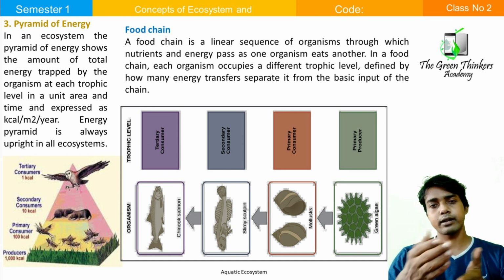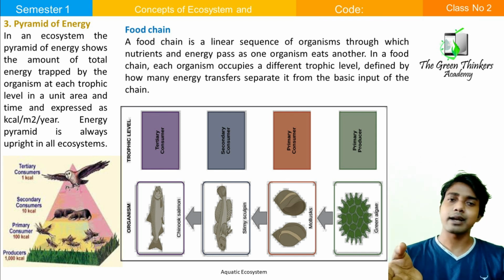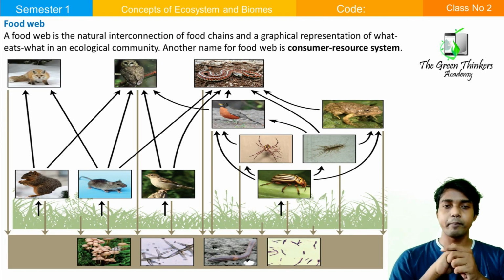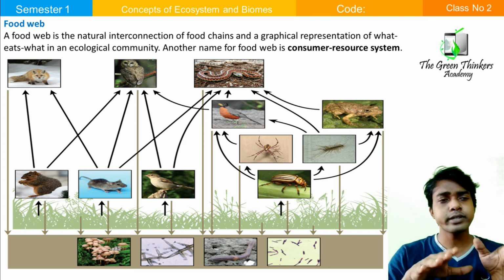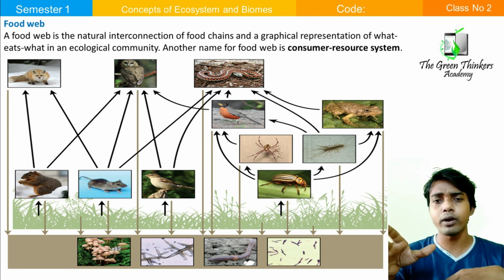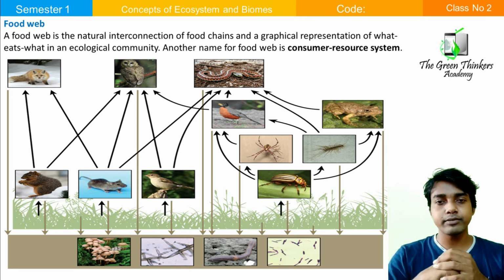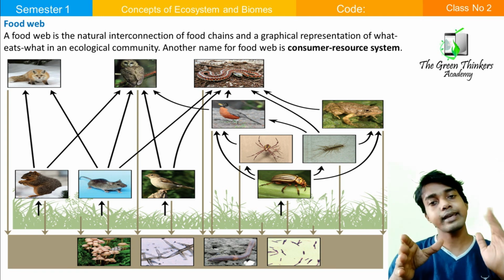Here I described the aquatic food chain. There will be a forest food chain, there will be a grassland food chain; different types of food chains are there. Okay, now we come to the food web. Carefully see this figure. The food web is similar to the food chain. So when we consider the food web, think about the food chain.